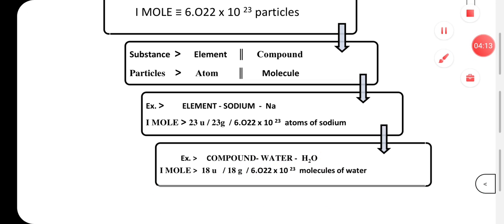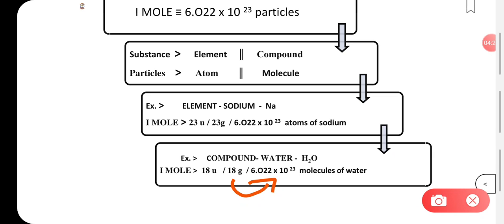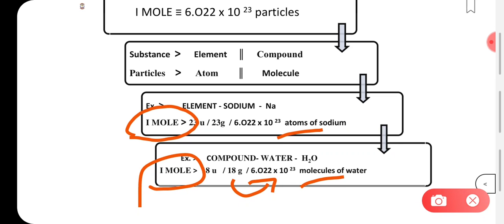Fine. So this is what you have to understand through the mole concept, that there will be Avogadro number, or 6.022 into 10 power 23, molecules or atoms present if our substance is only 1 mole. In any 1 mole of a substance, how many atoms or molecules will be present? It is 6.022 into 10 power 23.